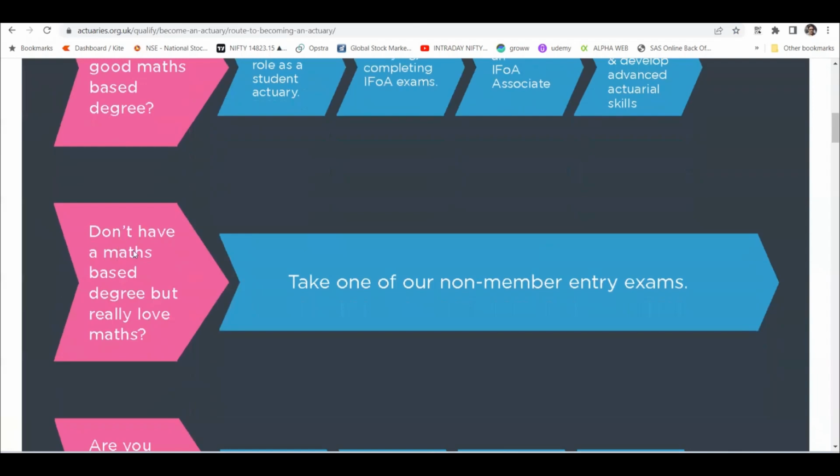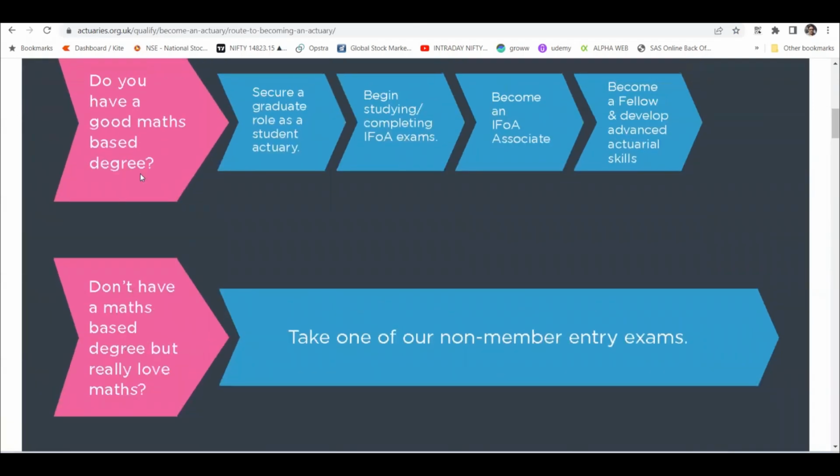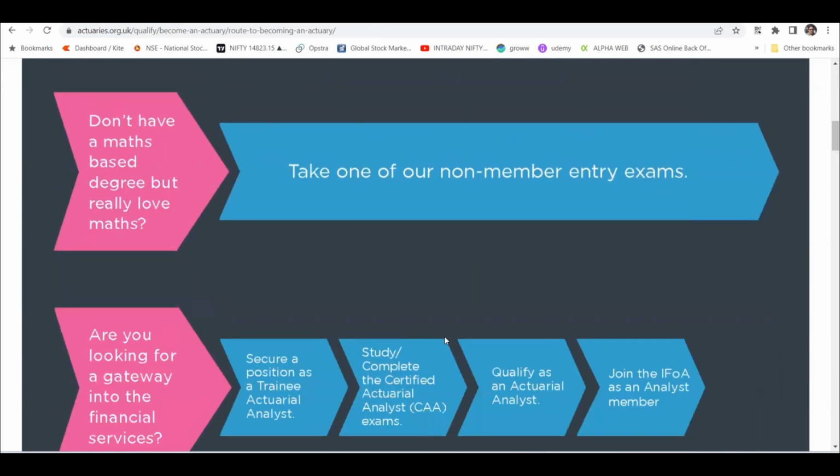However, if you don't have a maths-based degree, and also a degree at the required level, because this society is based in the UK, they have different criteria. So I prefer this route. In fact, I entered the IFoA through this route. So we'll come to that. Take one of the non-member entry exams. The non-member entry exam is CS1 or CM1. You can take either of those, and then you can enter the IFoA.